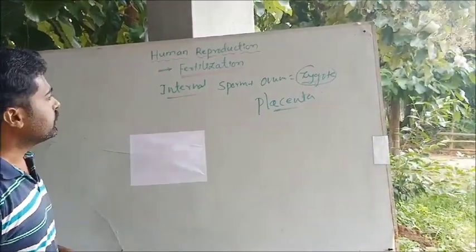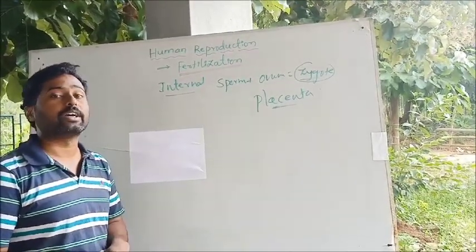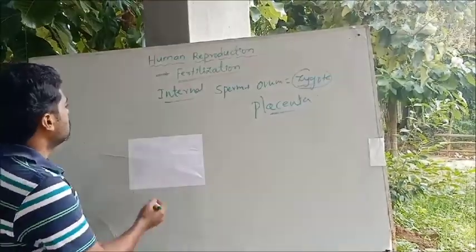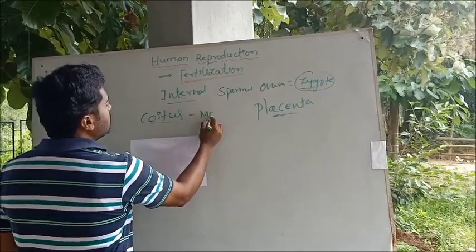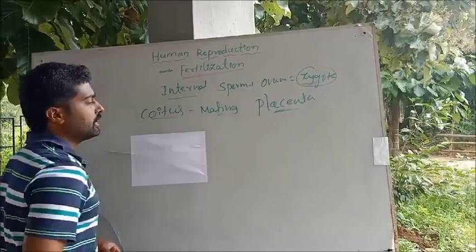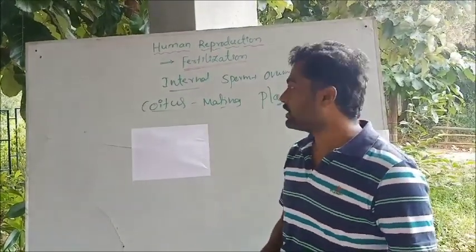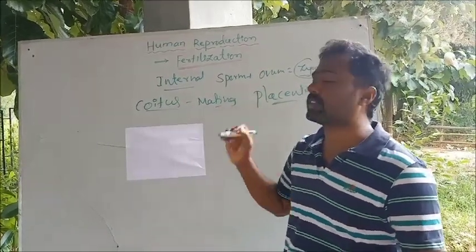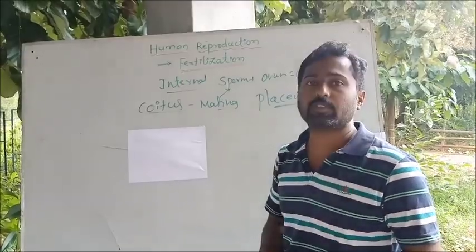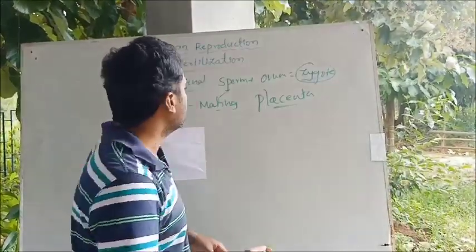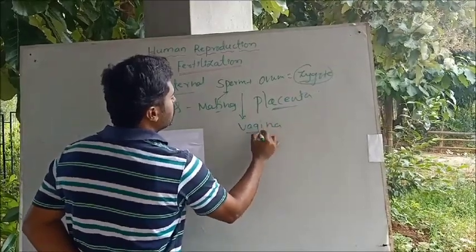See, the process of fertilization, it begins from where or when? During the coitus or during the mating, coitus is nothing but the mating. Mating is nothing but the male inserts the penis inside the vagina. That is what is called coitus or the mating. During that, the male will release the sperm into the vagina. The sperms are deposited into the vagina.